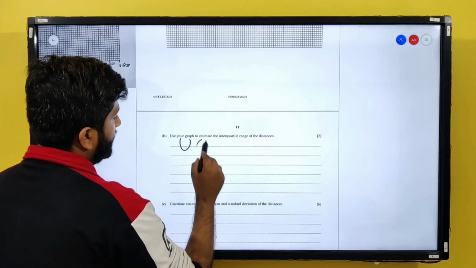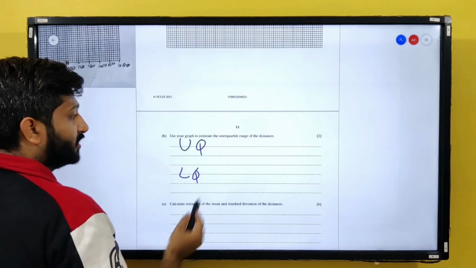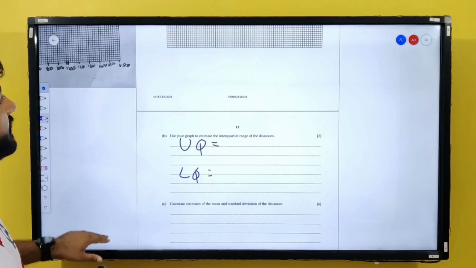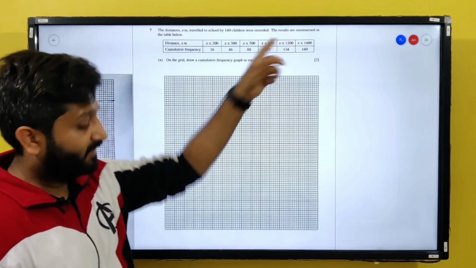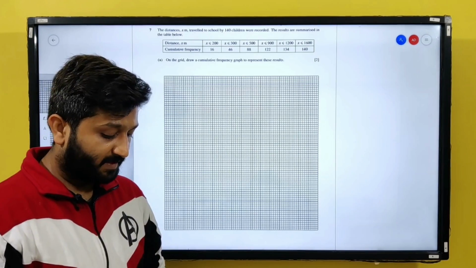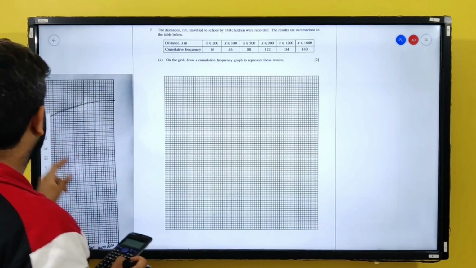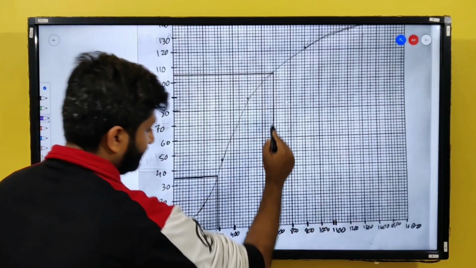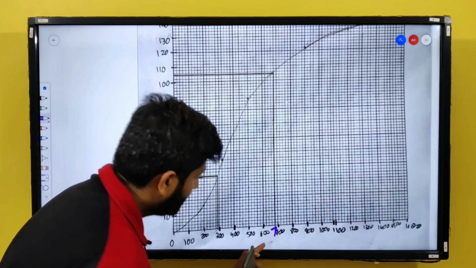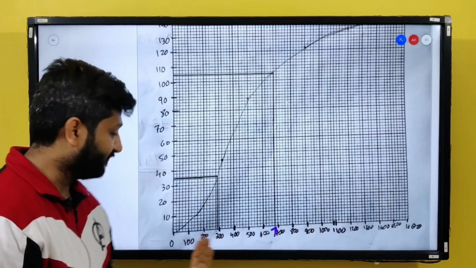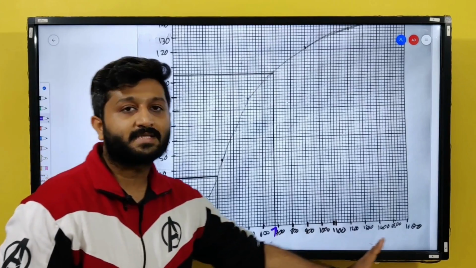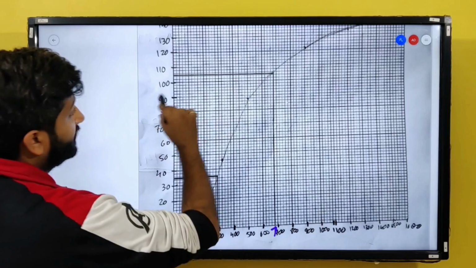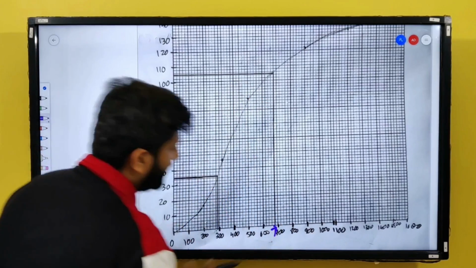Interquartile distance means upper quartile minus lower quartile. So what is my upper quartile? The maximum value is 140. So 75th percentage of 140 is 105. At 105, I have drawn a line, and the divisions I have made are of 100 units in X and 10 units in Y. As you can see, this is around 680, right?